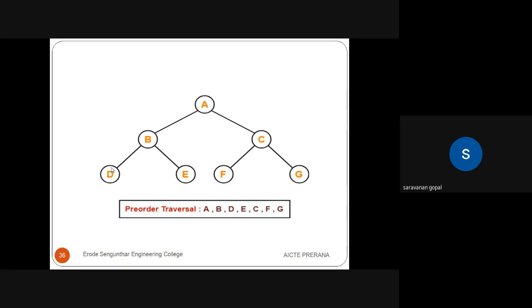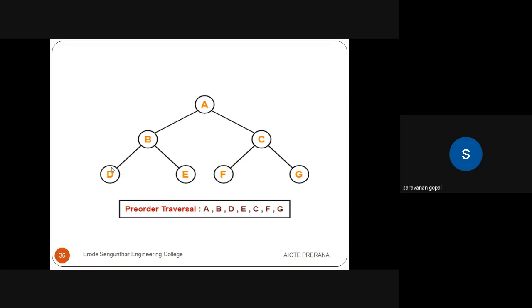So left visited, root node just visited, left also visited. Then go for the right side. In the right side of root node B is called E. So we can visit the E also. So after that, the left side is over. Root node is over. Also left side is over. Left side in B, D is also over.